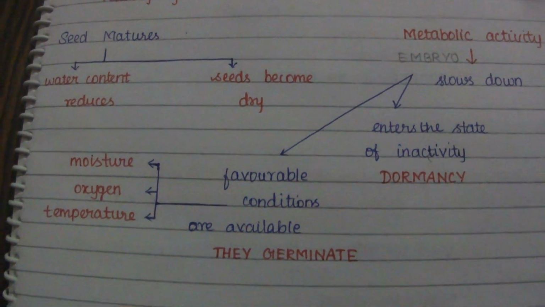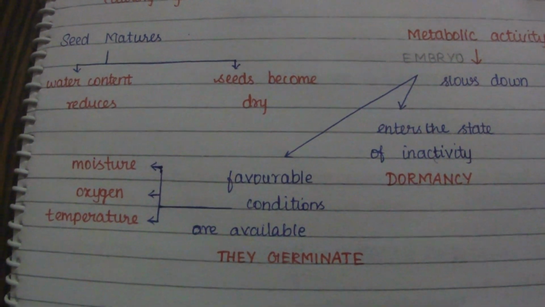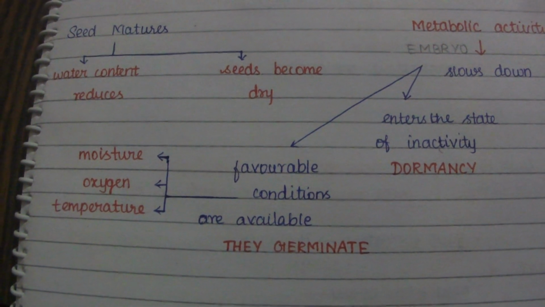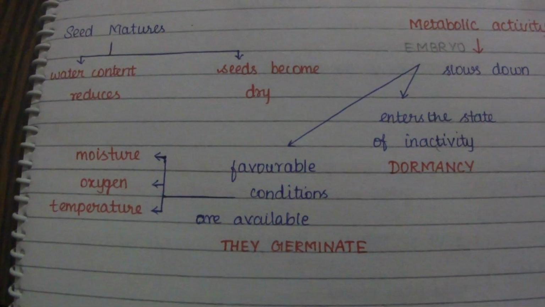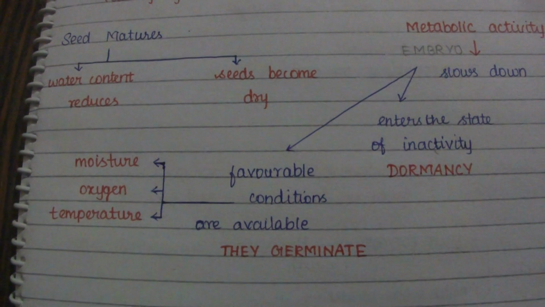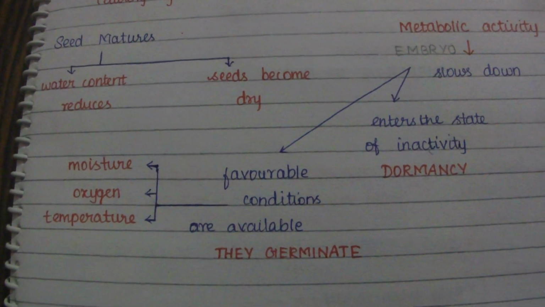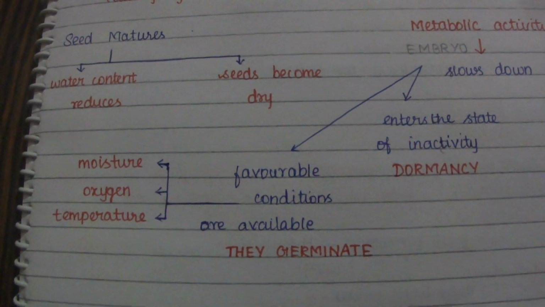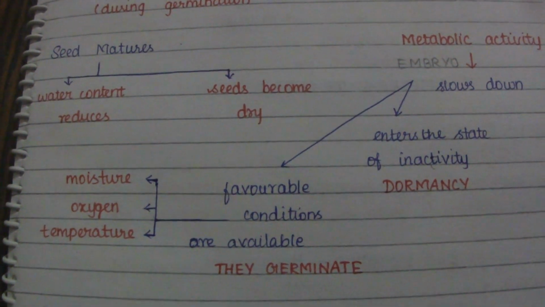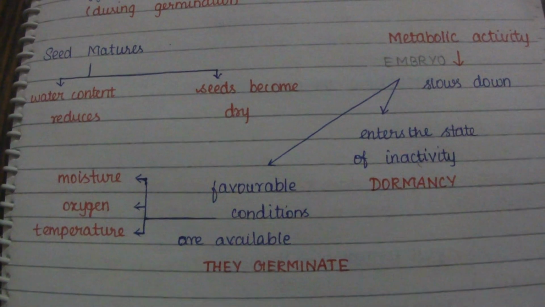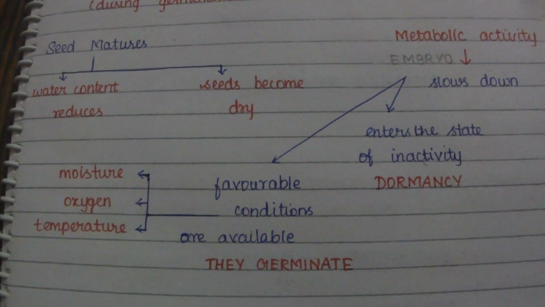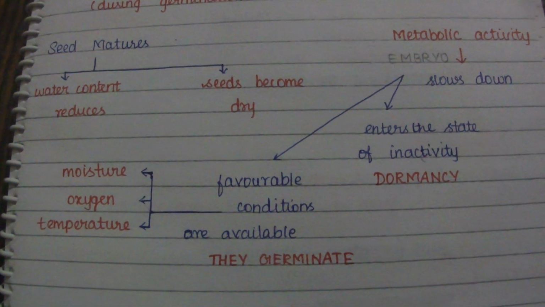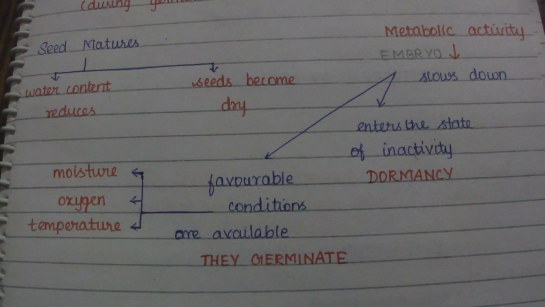Here two conditions take place. The embryo may enter a state of inactivity, which we call dormancy. Or, when favorable conditions are available, they begin to germinate.